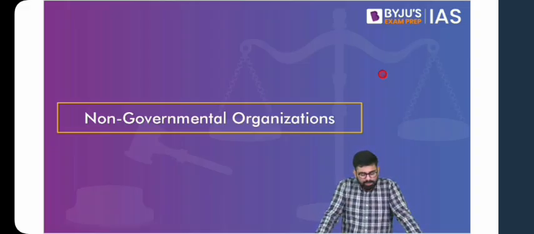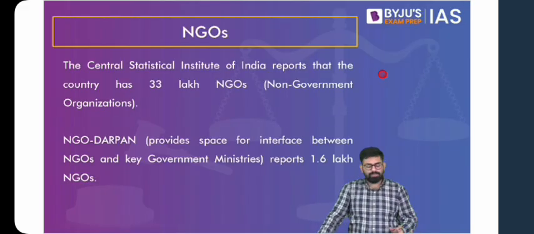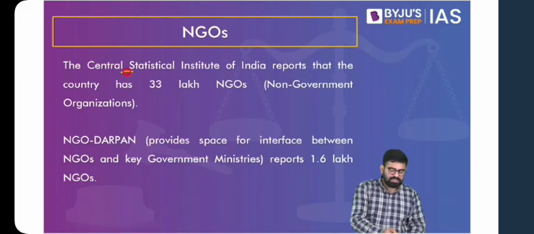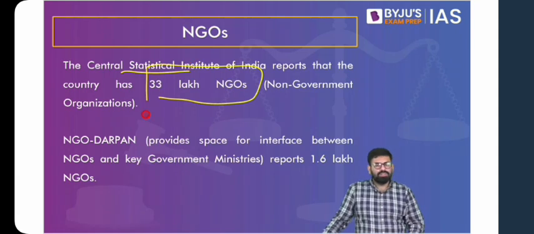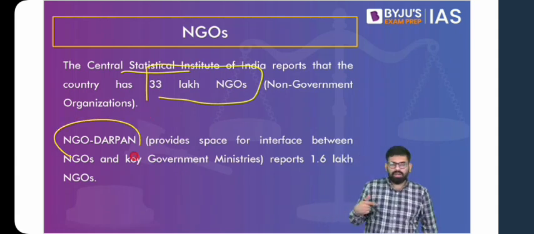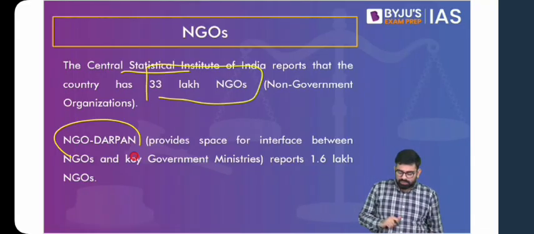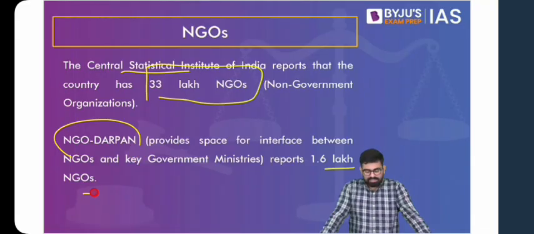Now let's talk about the first form of civil societies, that is non-governmental organizations. What are these NGOs? That we will come to, but look at a few stats. The Central Statistical Institute says India has close to 33 lakh NGOs. But NGO Darpan, I think you would have heard of this portal where you can register yourself as an NGO. NGOs have to register themselves and apply for funds, etc. from the government. According to NGO Darpan, 1.6 lakh NGOs are there.